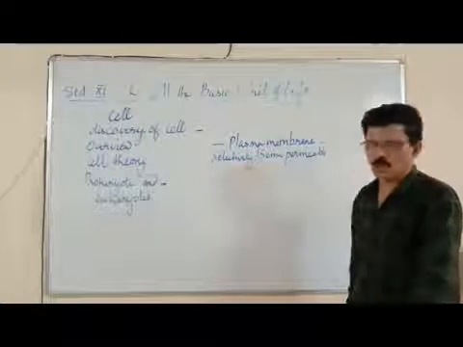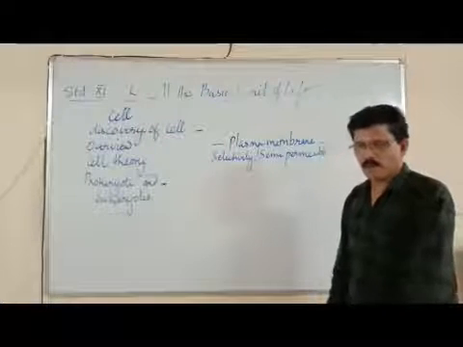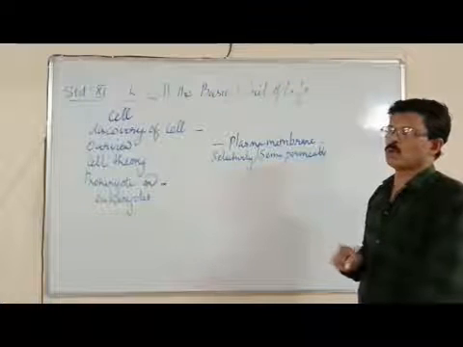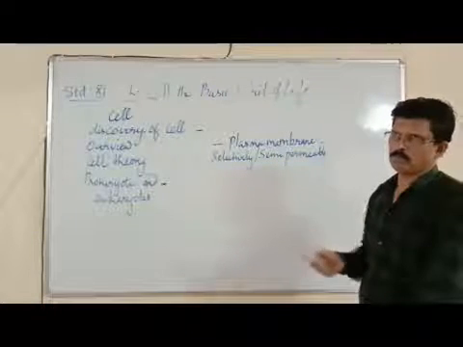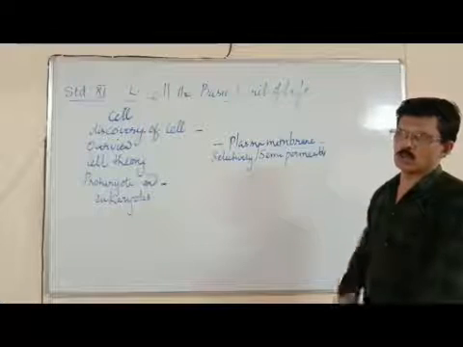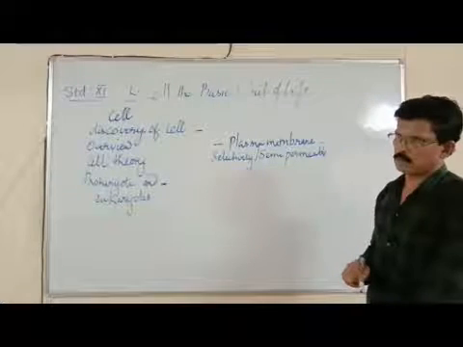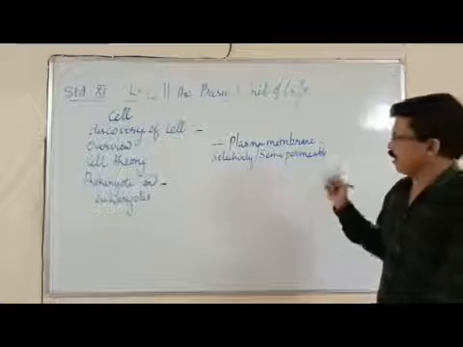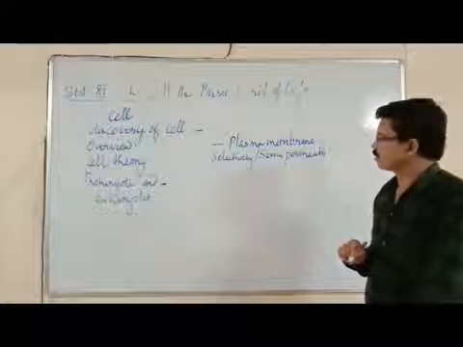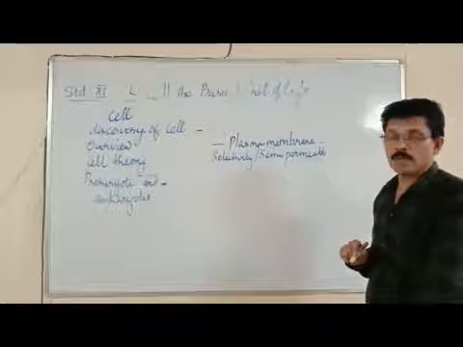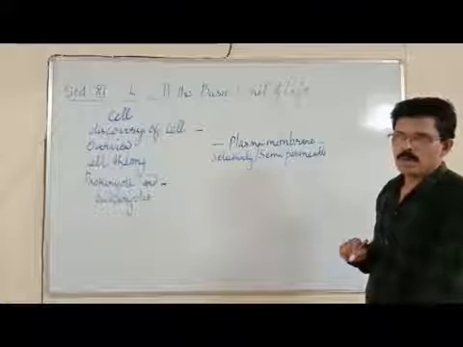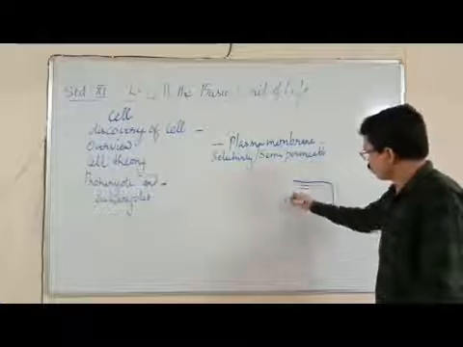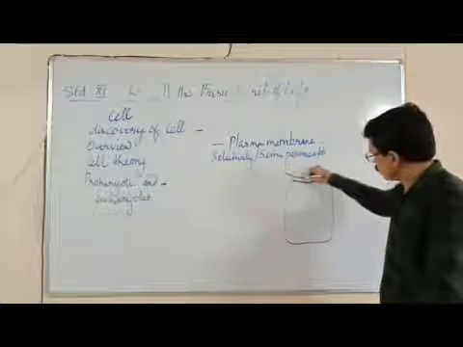Selectively permeable membrane, because it permits or allows the entry and exit of certain molecules, not the molecules bigger in size, but certain molecules of medium size or smaller in size. They can only enter and exit the cell. That's why the plasma membrane is called selectively or semi-permeable membrane. But in a plant cell, outside of this plasma membrane, there is a cell wall.